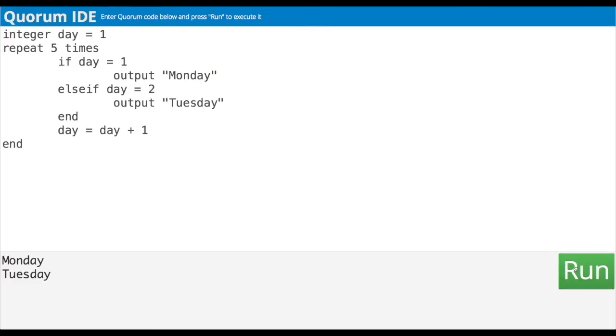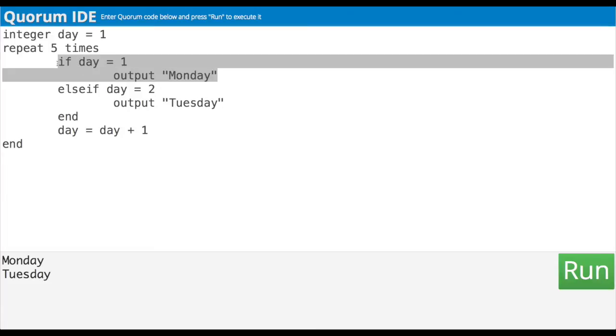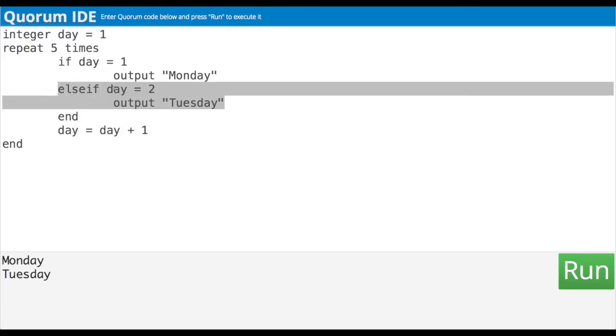The if and the elseif here execute one or the other, but not both. So for example, the first time that repeat executes its block, it sees the line day equals 1 and outputs Monday, but not Tuesday. The second time, the value of day is 2, so it doesn't output Monday, but does output Tuesday. It took me some time to get used to it, but if you think about it a bit, it makes sense.